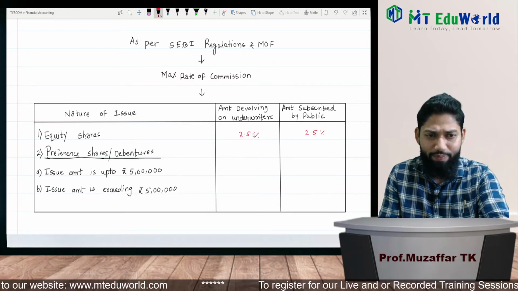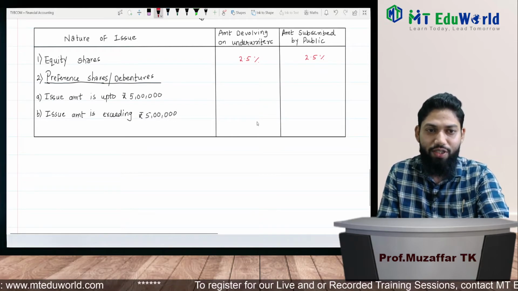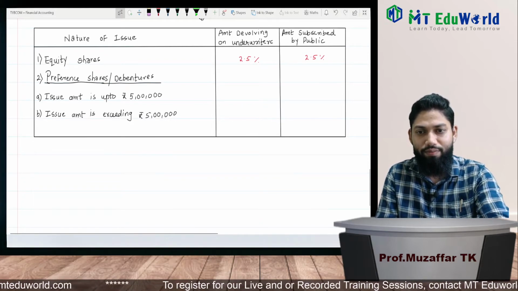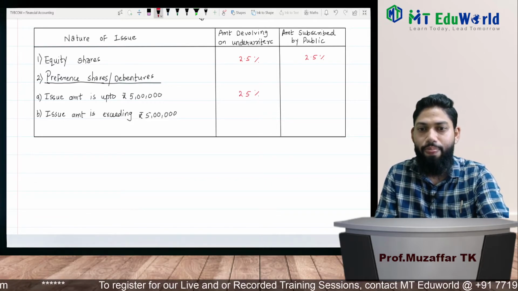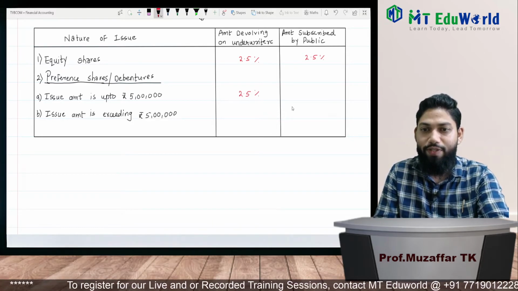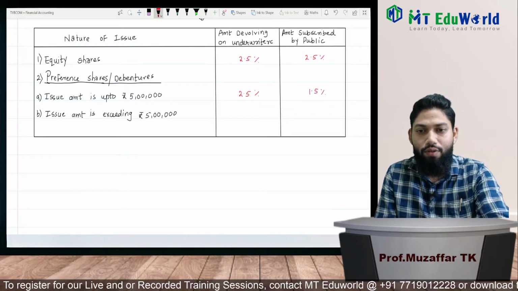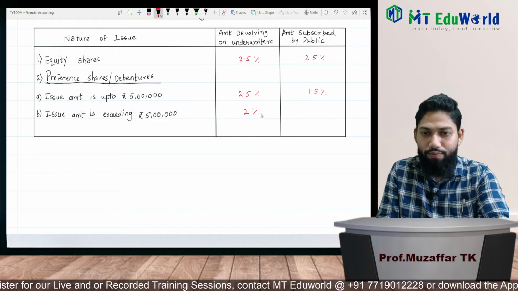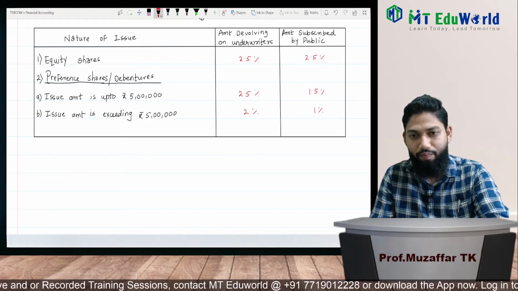2.5%, 2.5%, same. But when we talk about preference shares or debentures, if the issue amount is up to 5 lakh, then the amount devolving on underwriter is 2.5%. But the amount subscribed by public is 1.5%. Here it is 2% and here it is 1%. Here it is 1%. Got it?